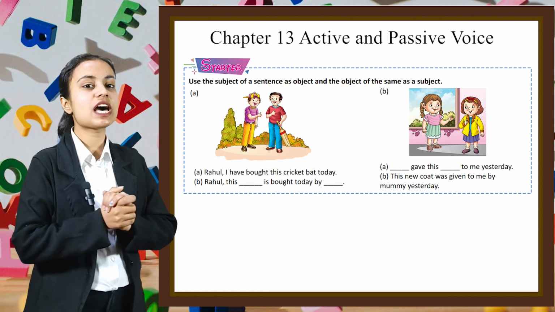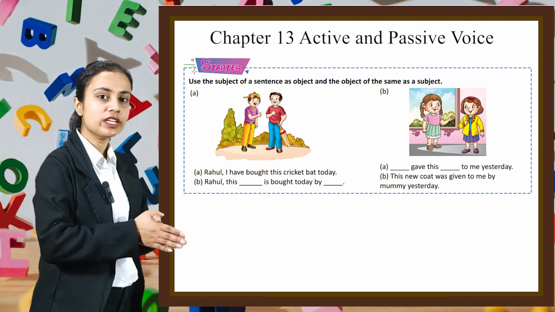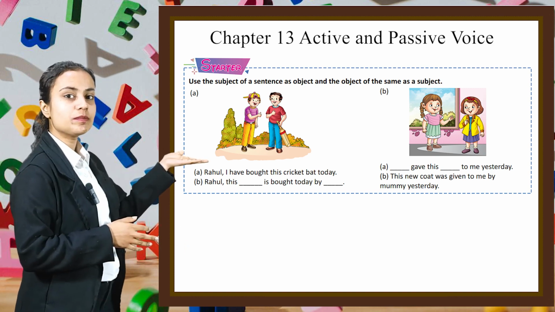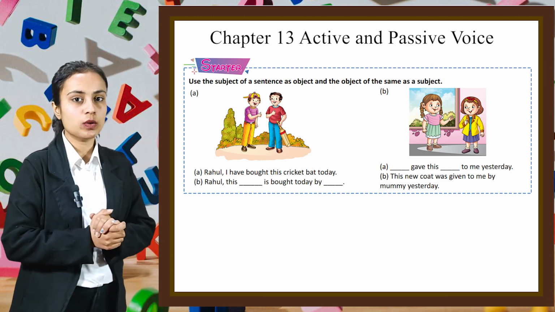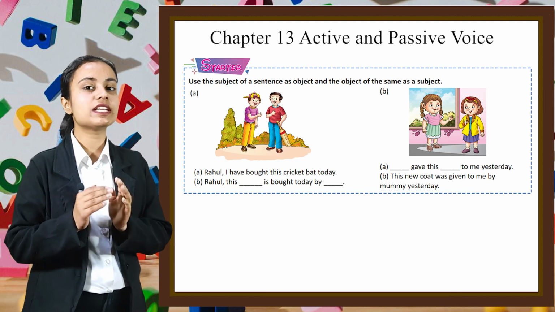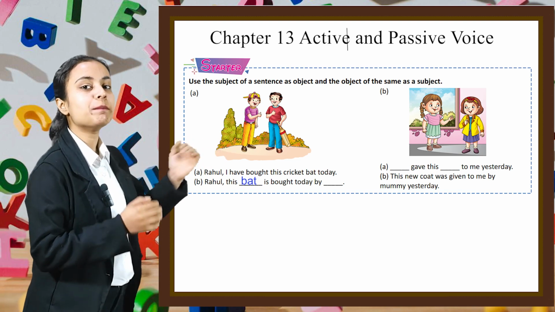Here some pictures are given and we have to use the subject of the sentence as object and the object of the same as a subject. Let's start with the first picture. Here it is written that Rahul, I have bought this cricket bat today. We can rewrite this sentence as Rahul, this bat is bought by me.